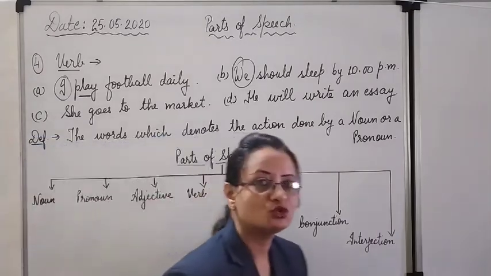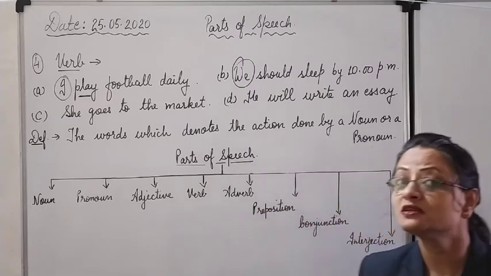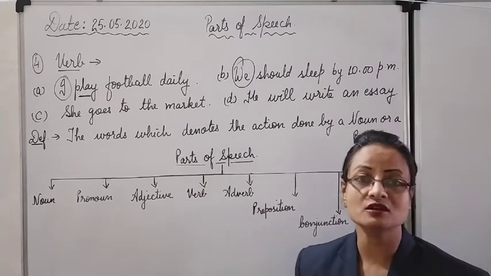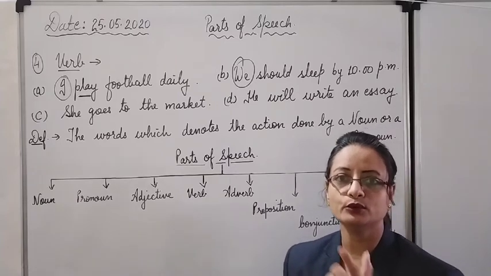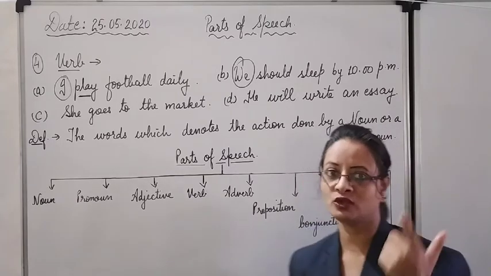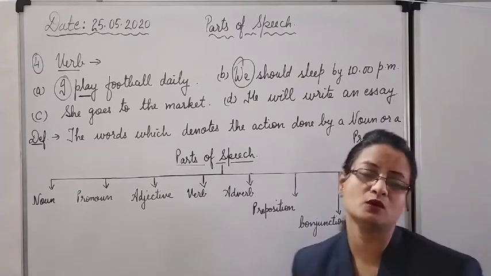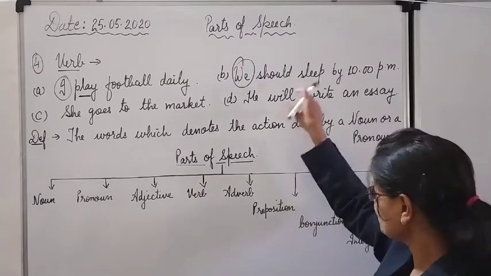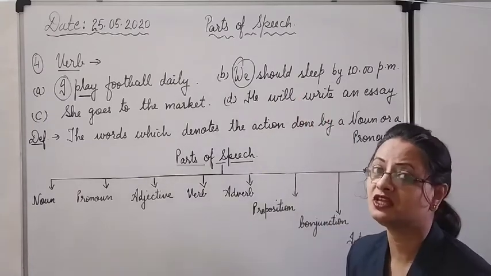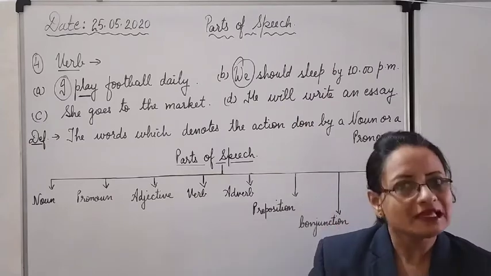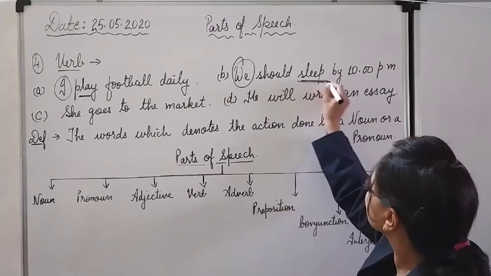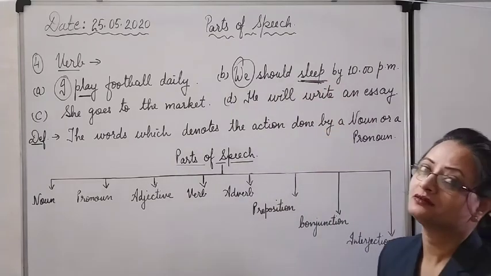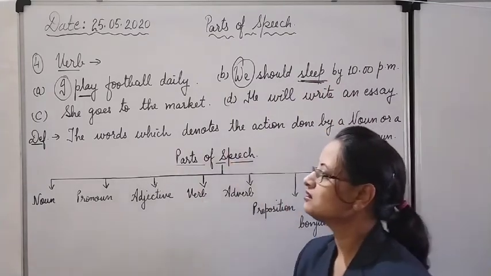Should and sleep both are verbs. Should is not denoting any action. When we deal with the chapter on verbs, at that time I will make the types of verbs clear to you. So here we have to concentrate only on the action words. Which word tells about the action done by we? We should sleep. Sleeping is an action, some activity done by us. So sleep is the verb here. Clear? Come to the third.